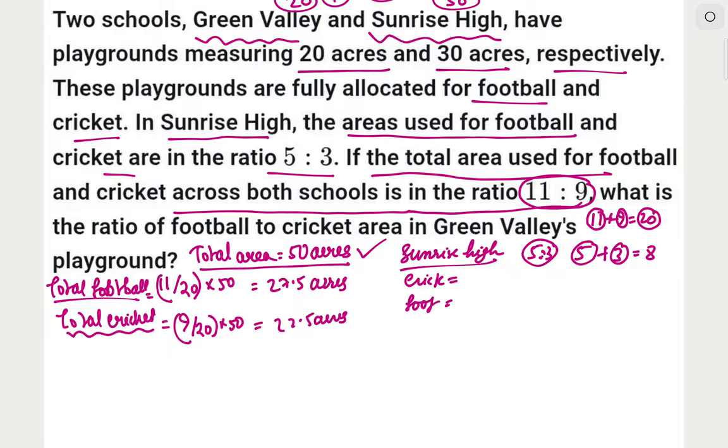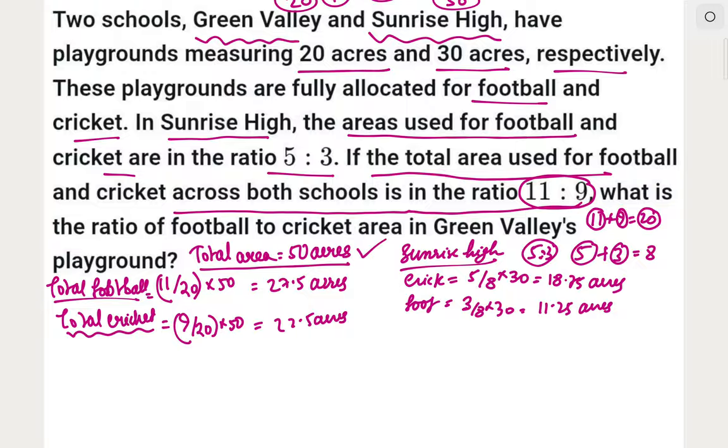We need to find the area used. For football it is 5/8 into 30, and for cricket it is 3/8 into 30, and it becomes 18.75 acres and 11.25 acres.